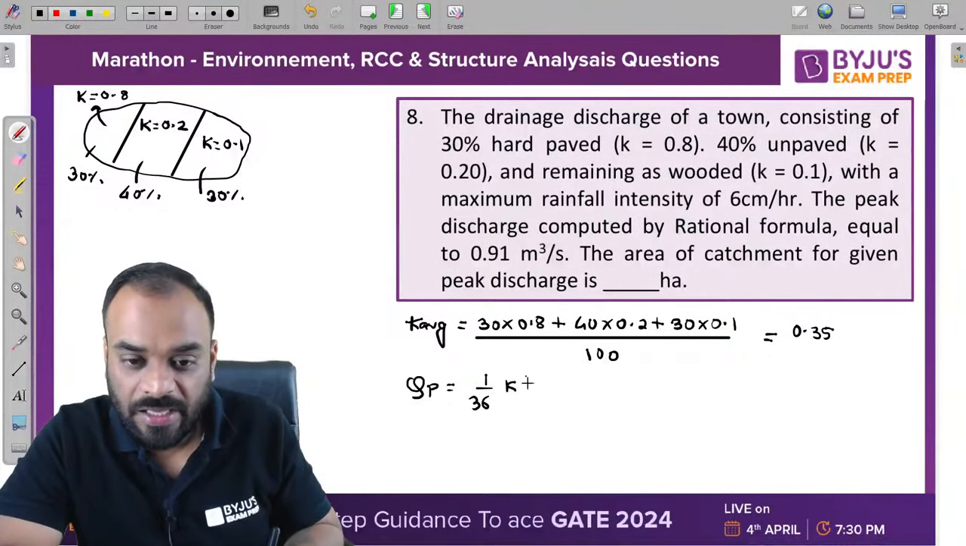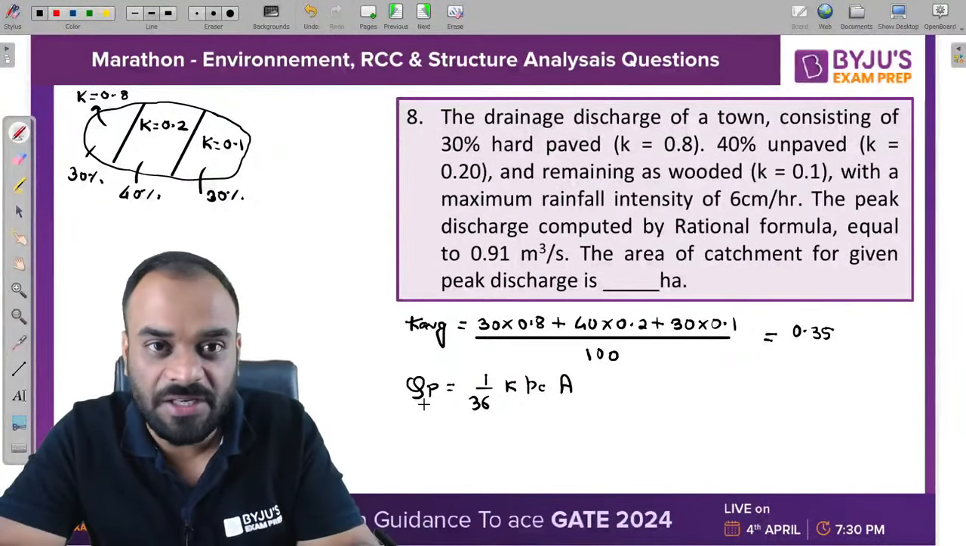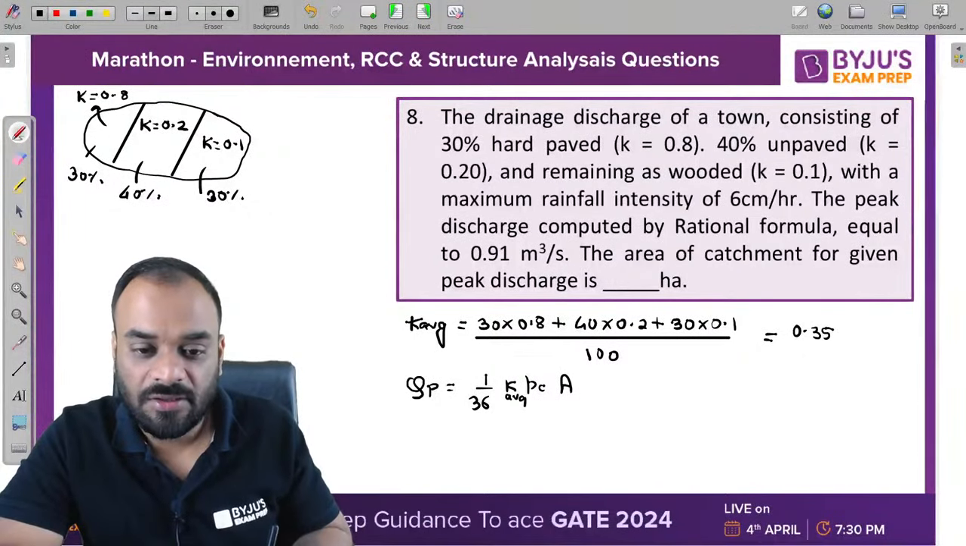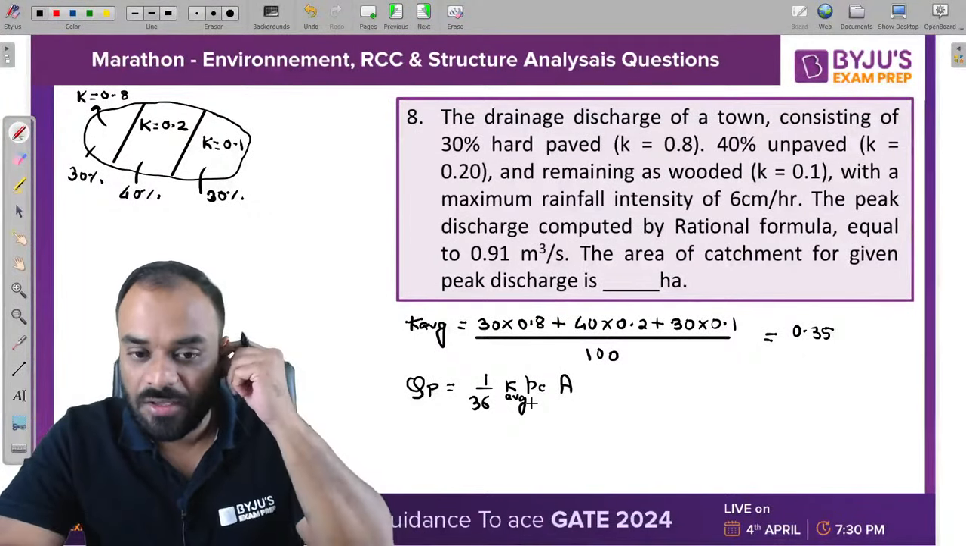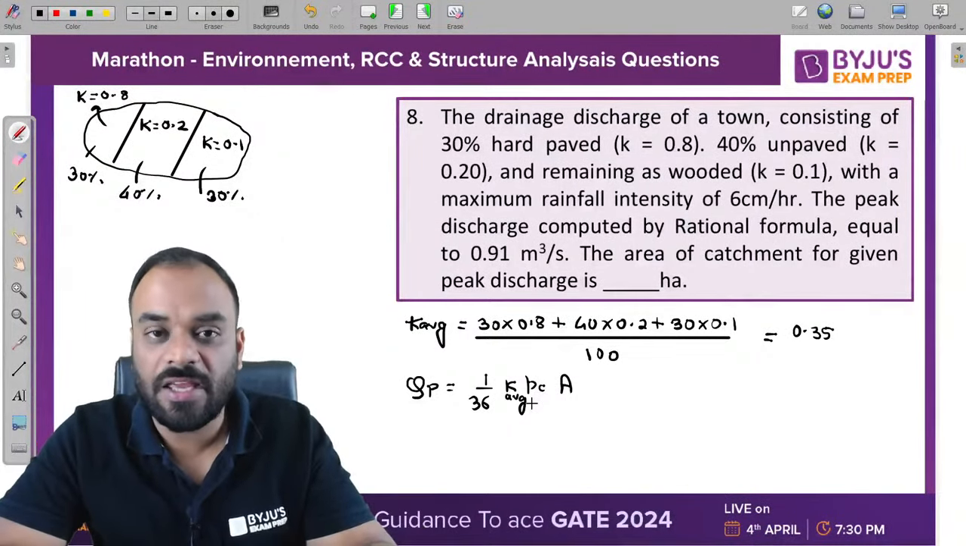Now you know the formula to calculate the peak discharge. It is 1 by 36 K into Pc into A. What is Qp? Peak discharge or peak runoff, which should be in meter cube per second. What is K? K is average runoff coefficient, right? Pc is critical rainfall intensity, and A is our area. It should be in hectare.